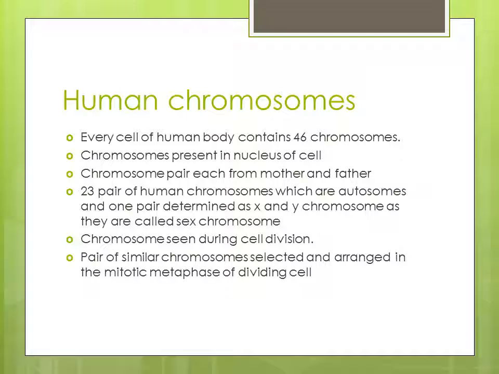Chromosomes are seen during cell division. Pairs of similar chromosomes are selected and arranged in the mitotic phase of the dividing cell.